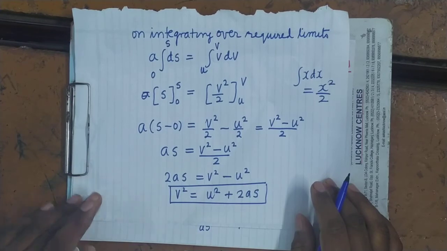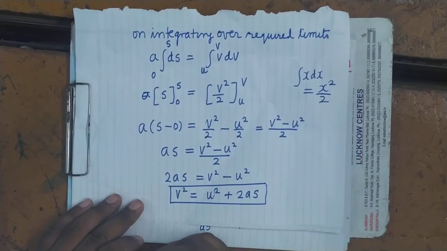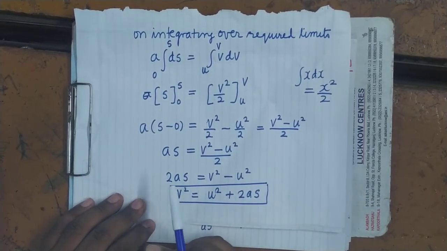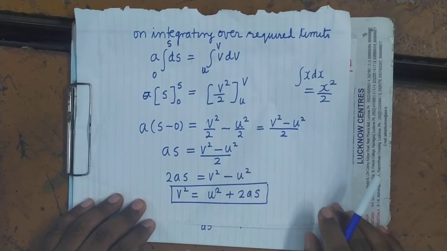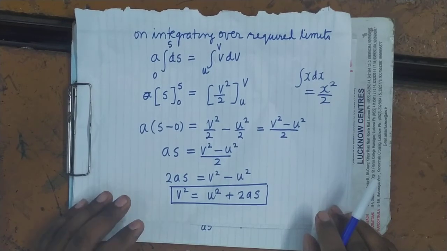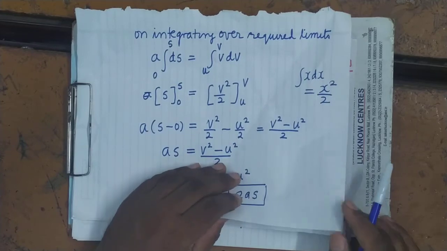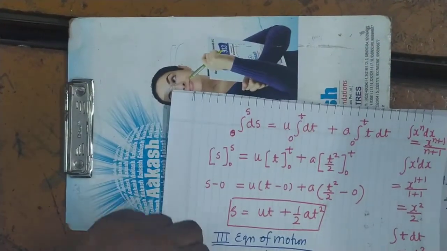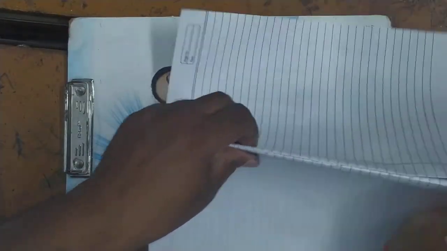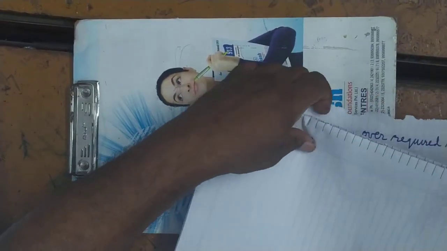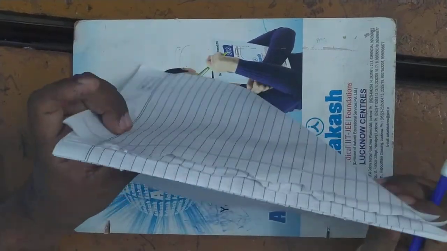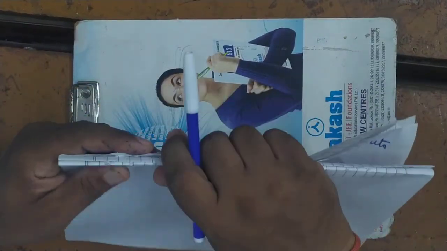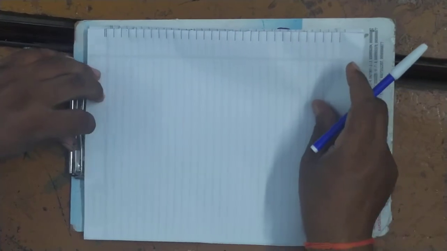Now I will deduce one more equation in uniformly accelerated motion: the formula of distance travelled in the tth second. What will be the formula of distance travelled in a particular time interval, in the tth second? It is clear. Now what is its meaning? First you should know what is the meaning of distance travelled in the tth second.